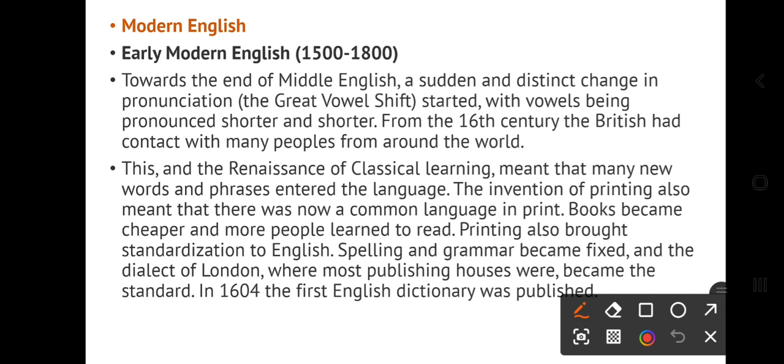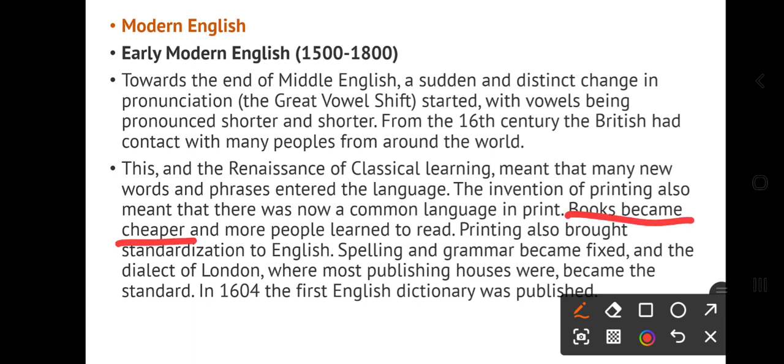But then the printing press came into existence, different machines came into existence. That's why books were cheaper, right? It became cheaper, and it was reachable to every common person's hand, right? So that is also a very big change.